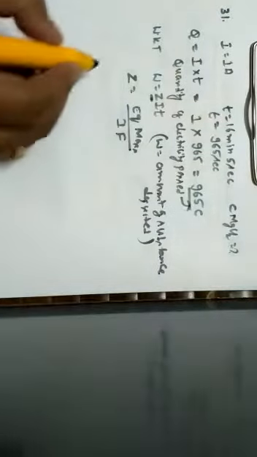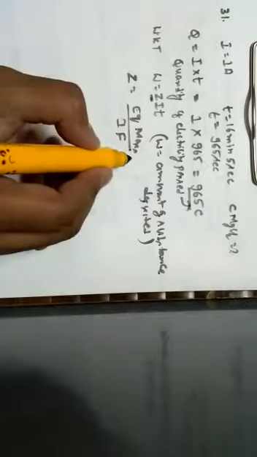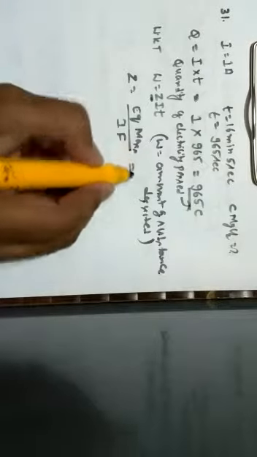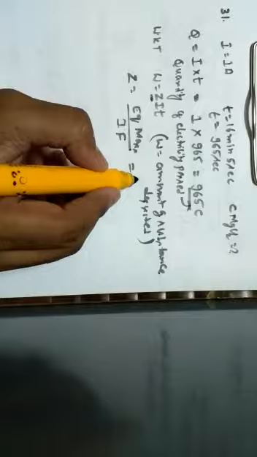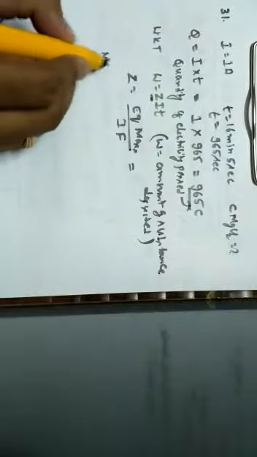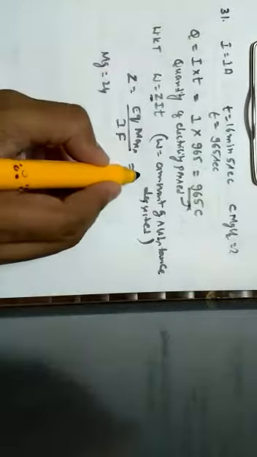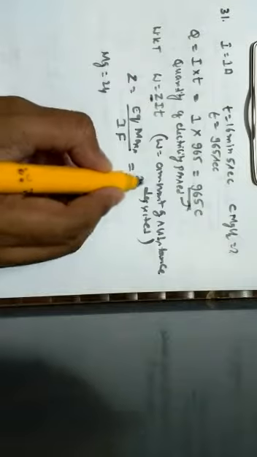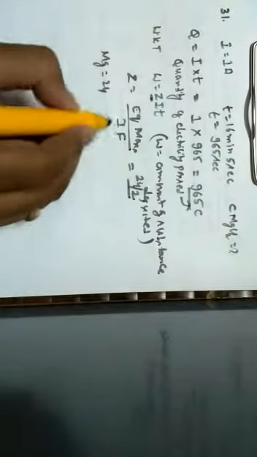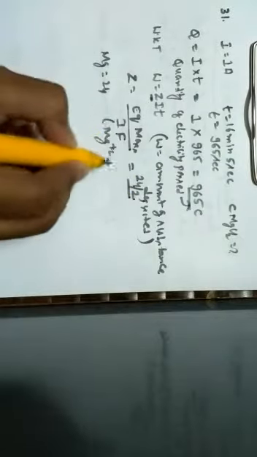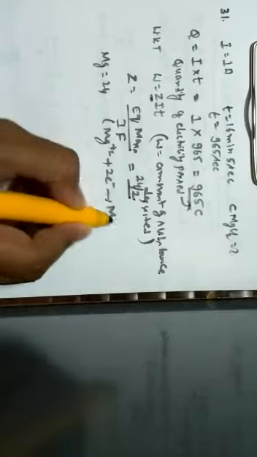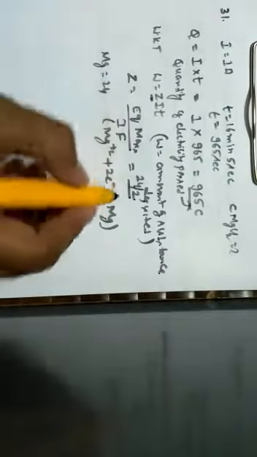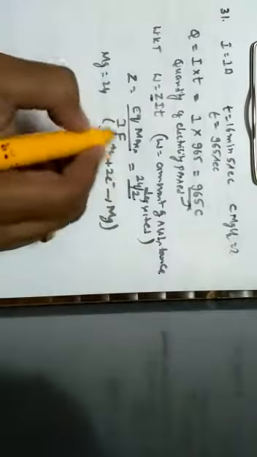So on substituting everything, they have mentioned magnesium chloride. We know that the mass of magnesium is 24. Equivalent mass is how much? It is nothing but 24 by 2, because magnesium gains 2 electrons to form Mg. That is 24 by 2 divided by 1 Faraday.